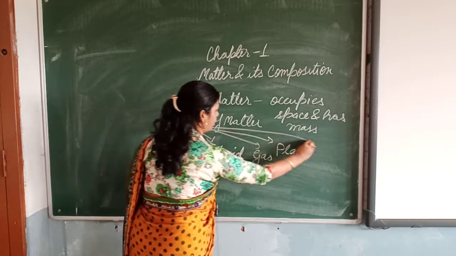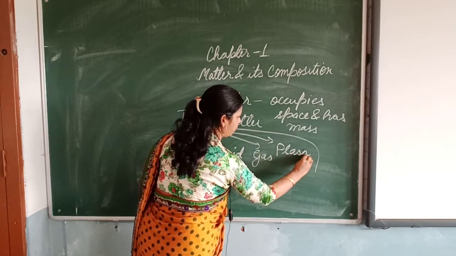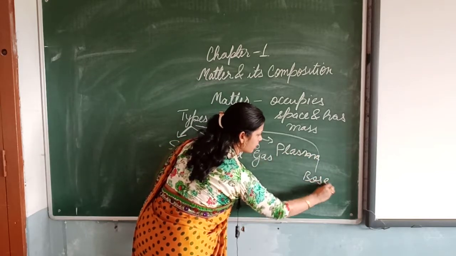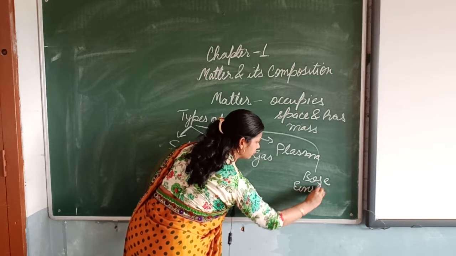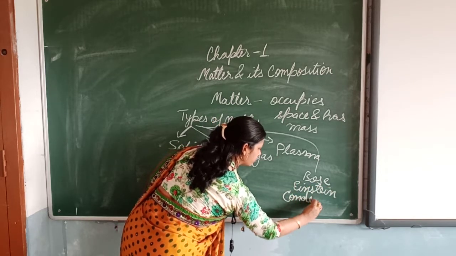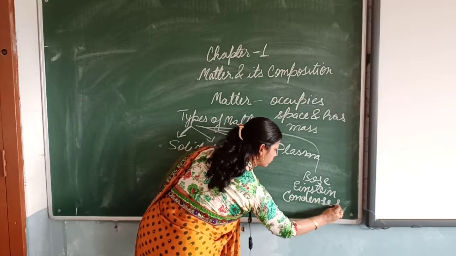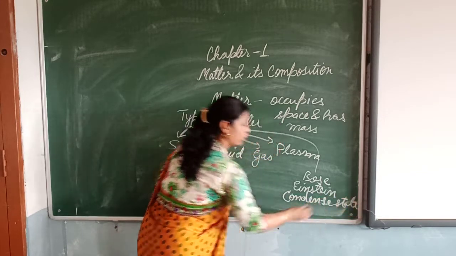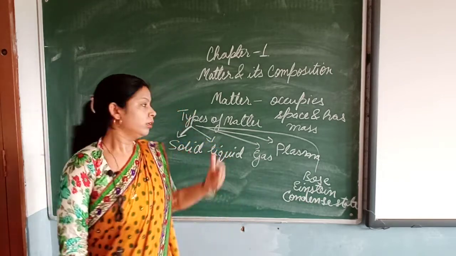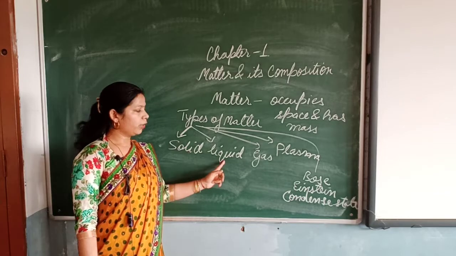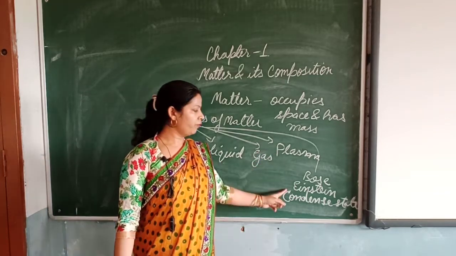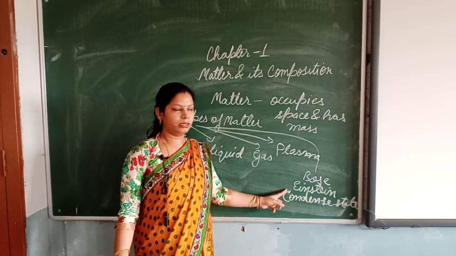Then the last one is Bose-Einstein condensed state. So there are total 5 types of matter.